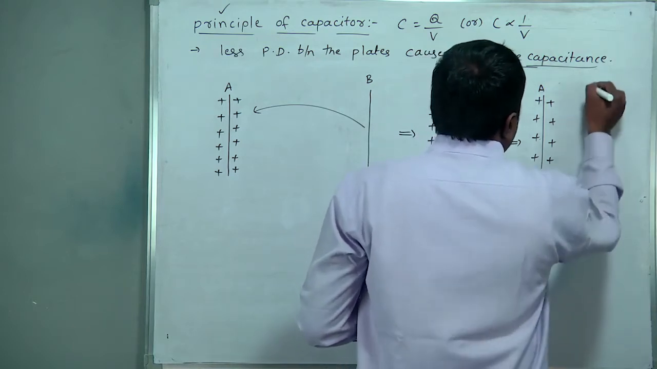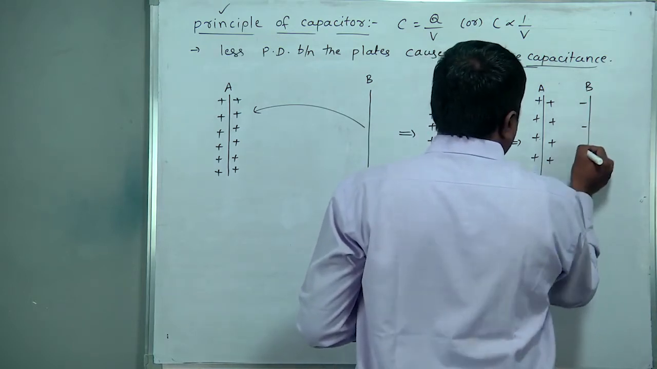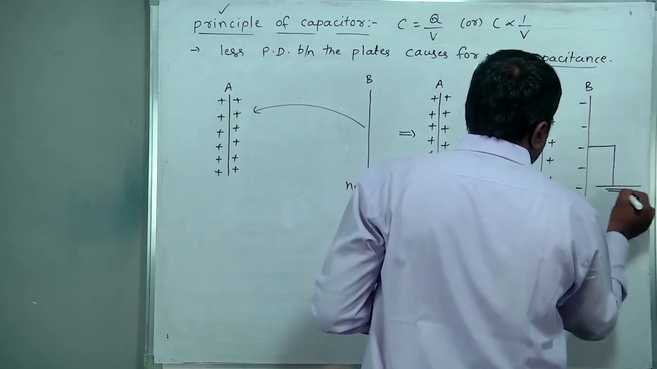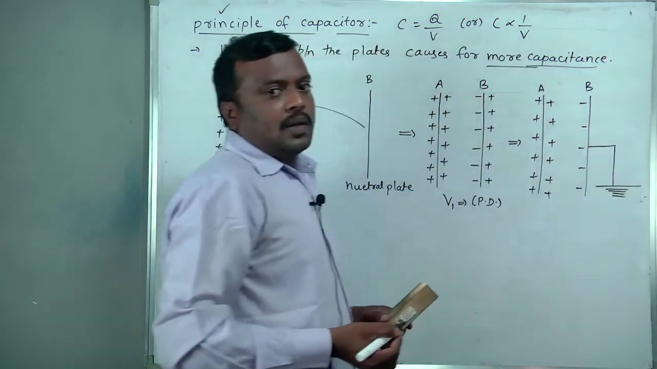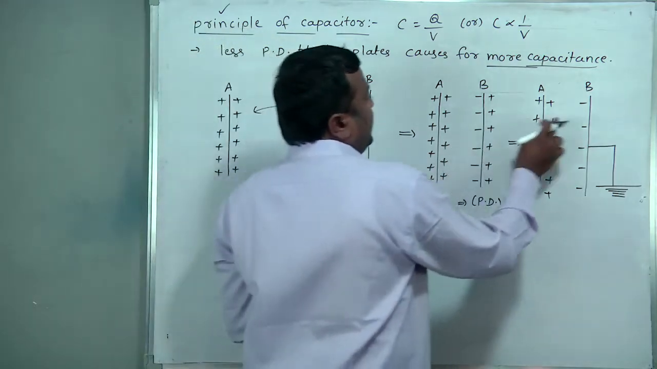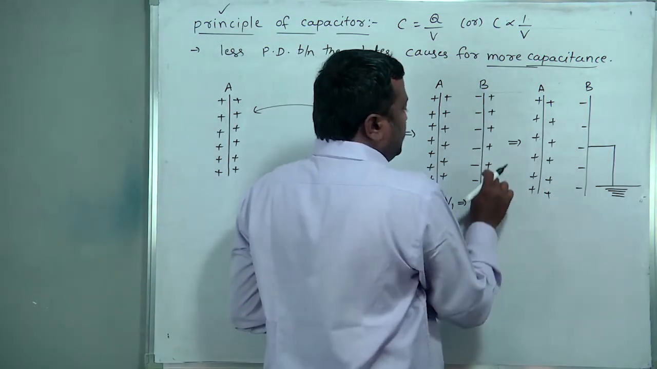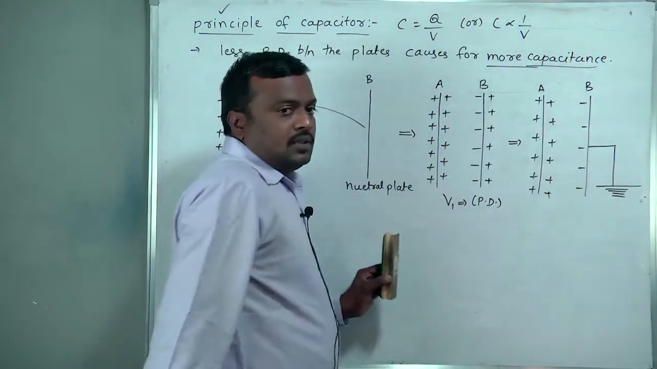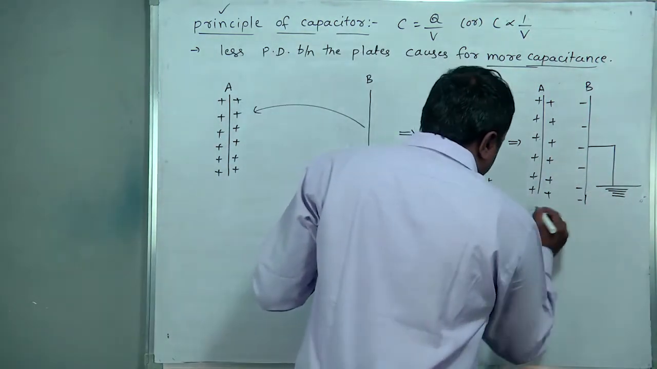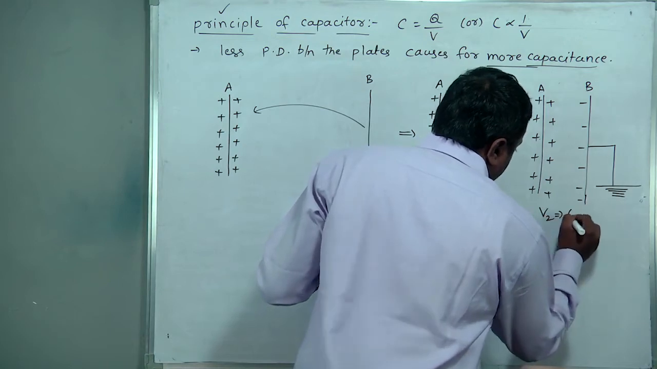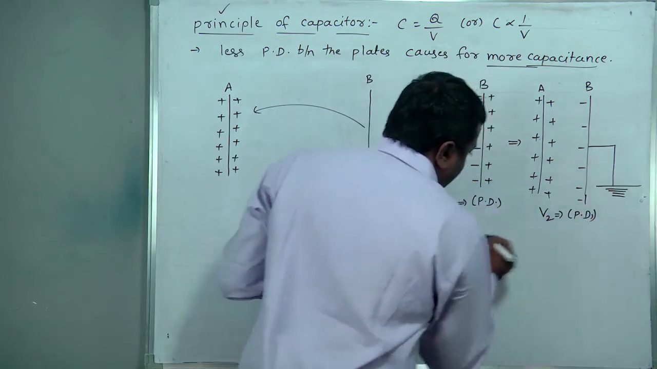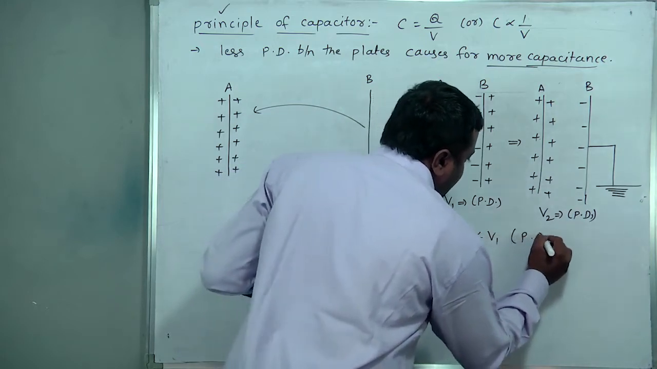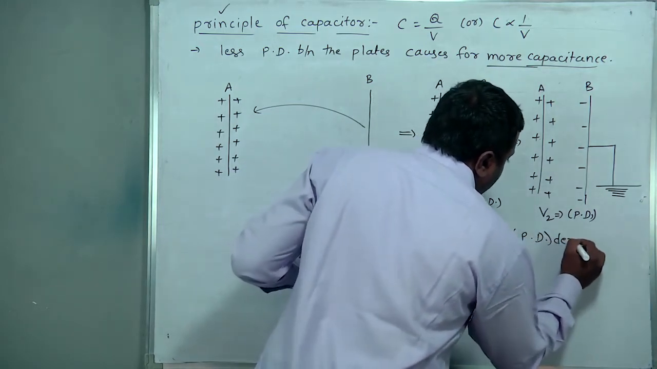Here it is B. Negative charges are induced inside. This outer edge of the plate is connected to the ground. Outer edge of the plate connected to the ground means these positive charges totally go to the ground. This edge becomes 0. Then if we consider V2 as the potential difference, what we observed is V2 is less than V1, meaning the potential difference decreased.